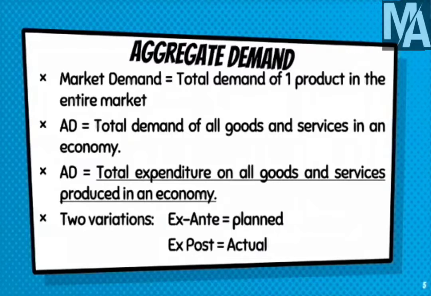So in the budget of February 1st, we will be planning about the aggregate demand, and that is called ex ante aggregate demand. Whereas actually what has happened in 2021, that kind of demand will be called ex post aggregate demand, which is the actual aggregate demand.